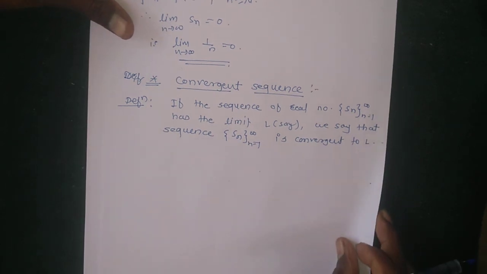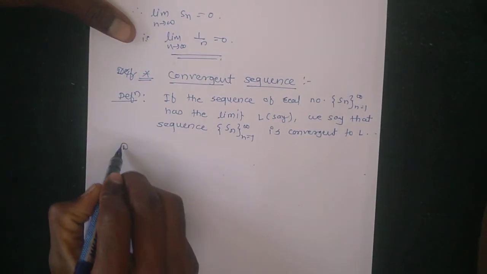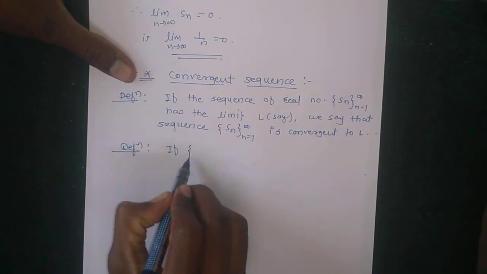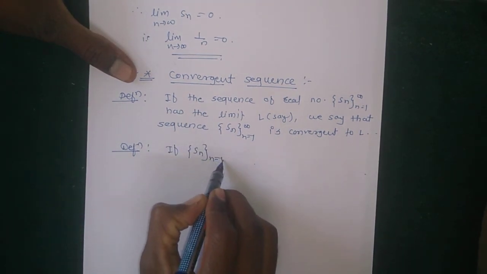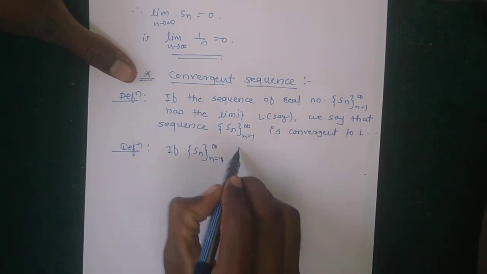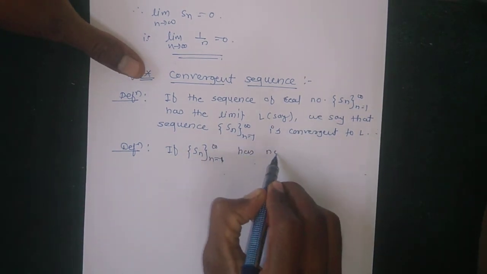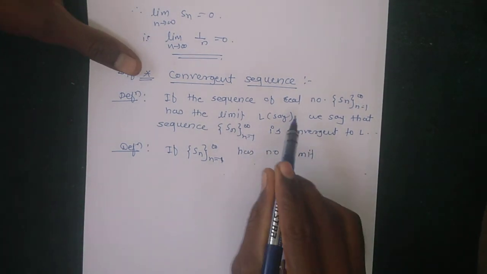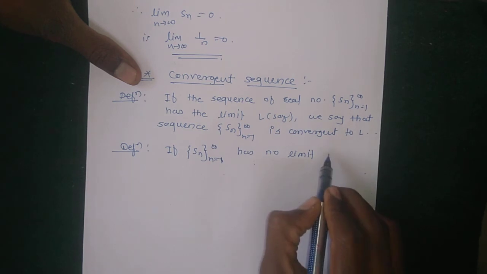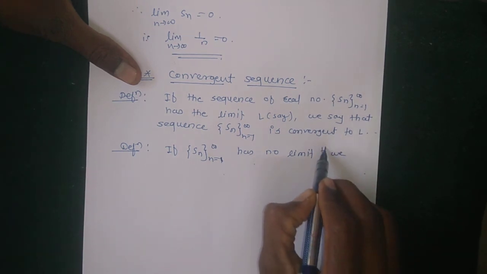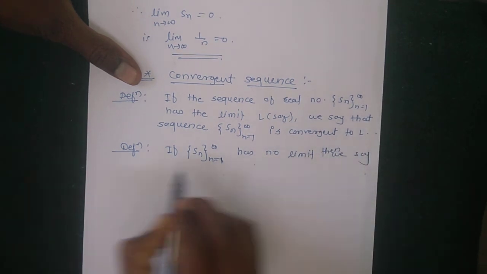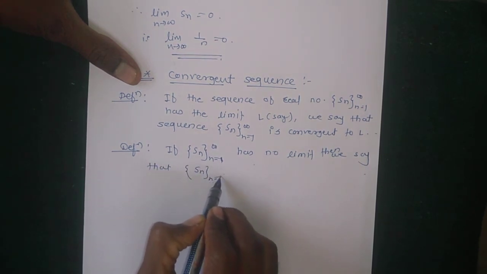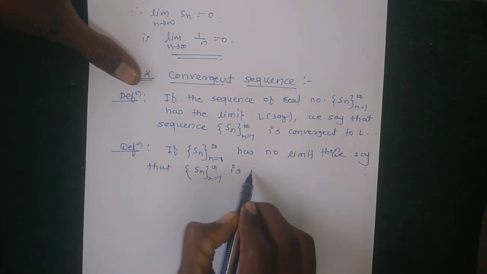So the next definition: if the sequence Sn has no limit, then we say that the sequence Sn is divergent.